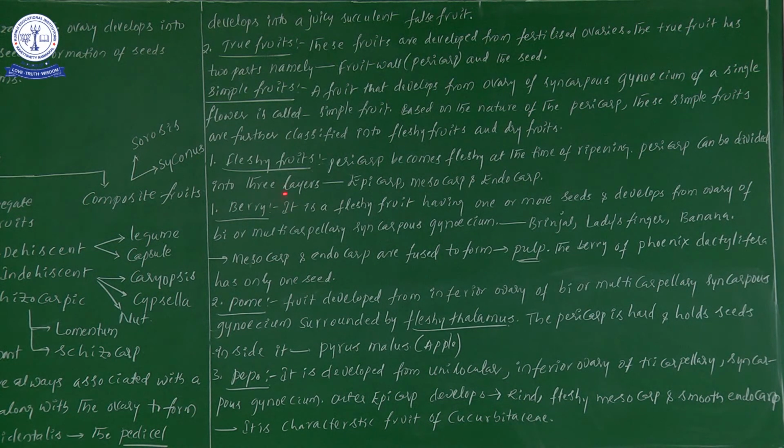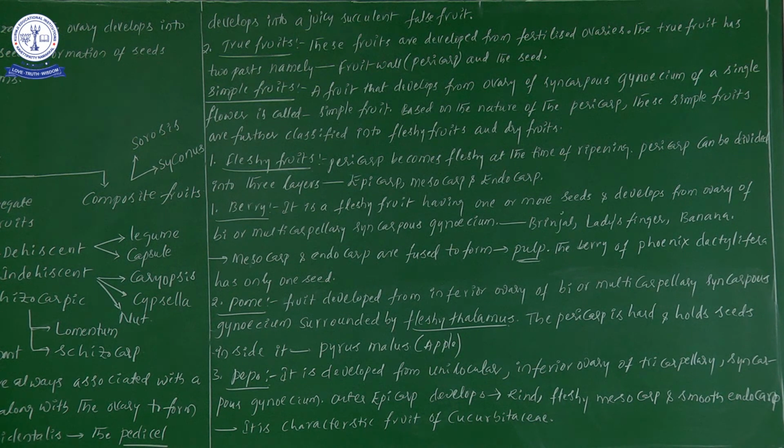What are those? First, epi, meaning outermost. Next, meso, middle, and endo, meaning inner side. So once more, the fruit wall is divided into three layers: the first is the epicarp, the middle part is the mesocarp, and the inner part is the endocarp. Say along with me: epicarp, mesocarp, endocarp.